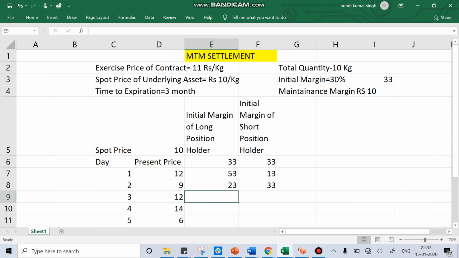I hope you're understanding this concept. So if 30 rupees are removed from one account and 30 rupees are put into the other account, now one account becomes 43 rupees and the other becomes 23 rupees.